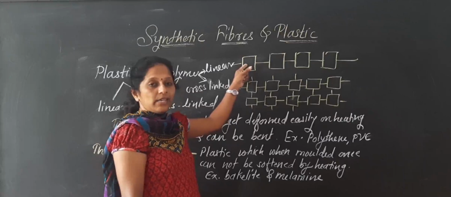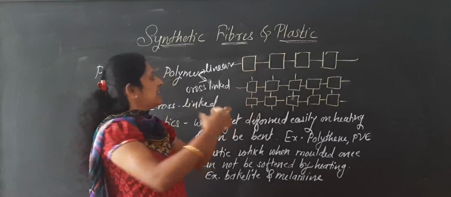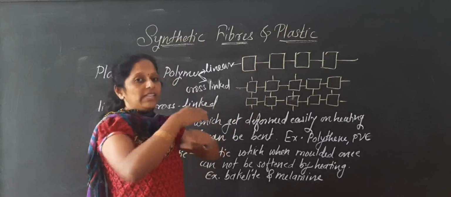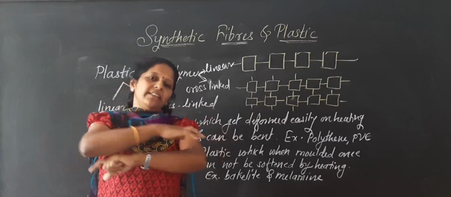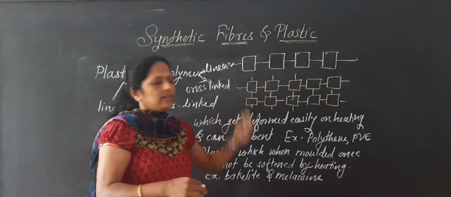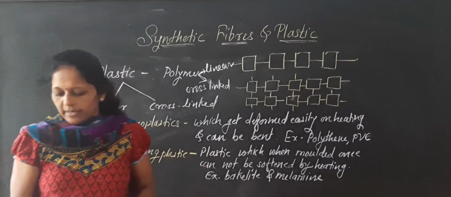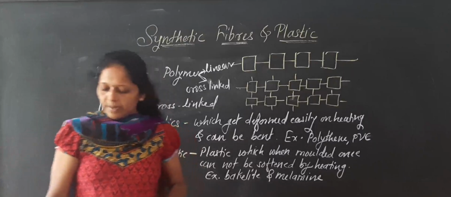They are sliding over each other. They are separate. One chain is there, and that chain is easily sliding over each other. If you take two chains, they are able to slide over each other. But if you observe this one, these are not able to slide over each other. There are two types here, linear and cross-linked plastics.